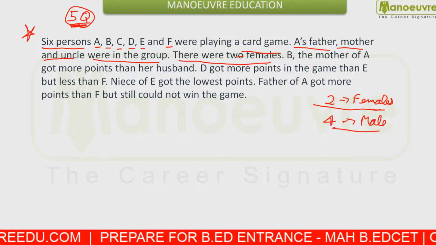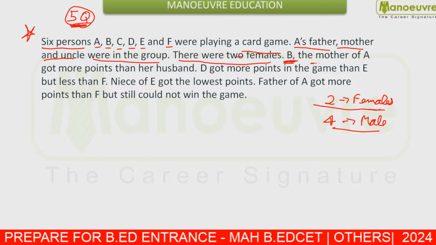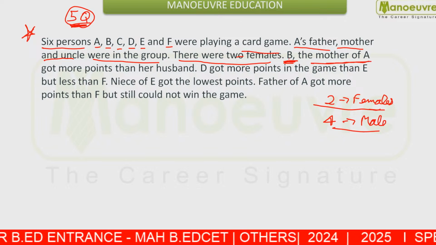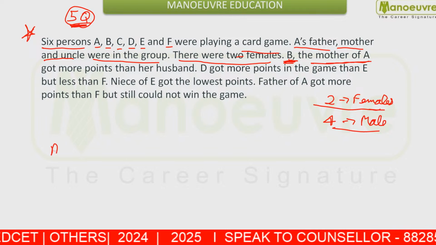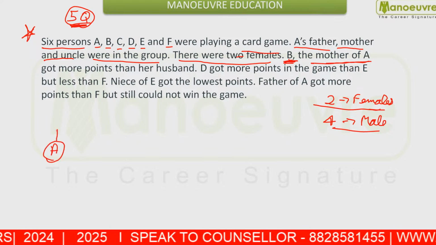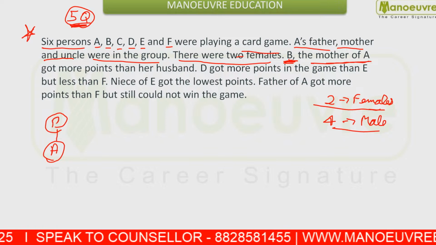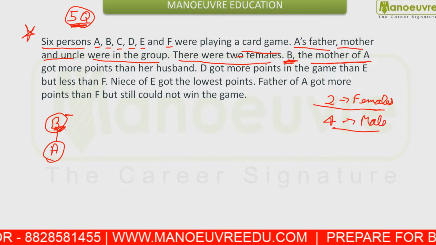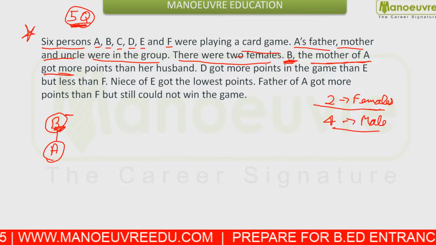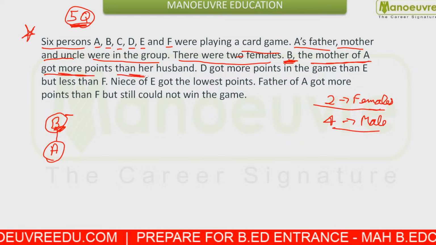Now what are you given next? You are given B, the mother of A. If here we have A, A's mother is B. So you can put the negative and correlate them. She got more points than her husband.